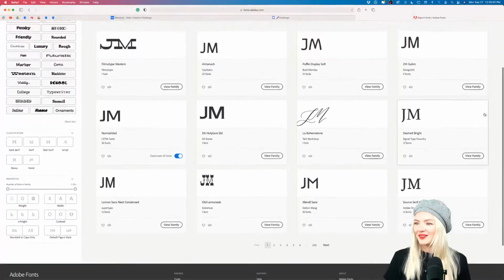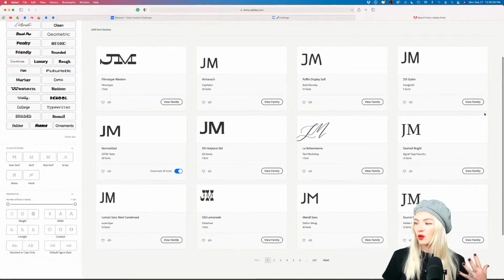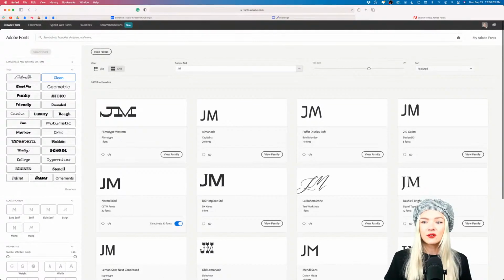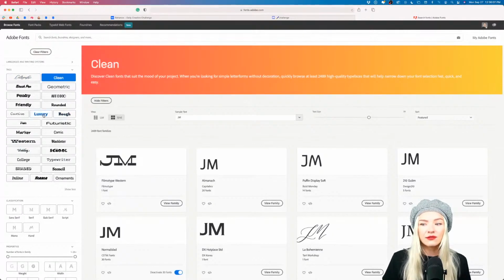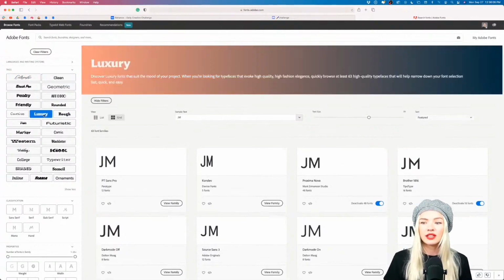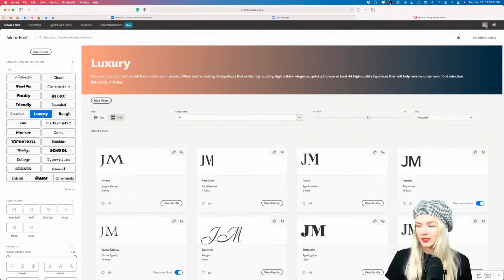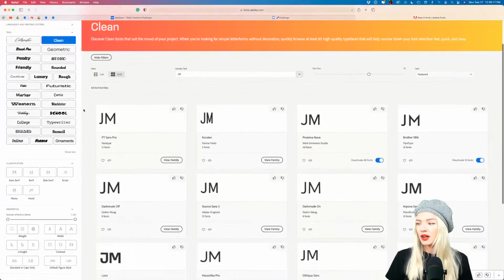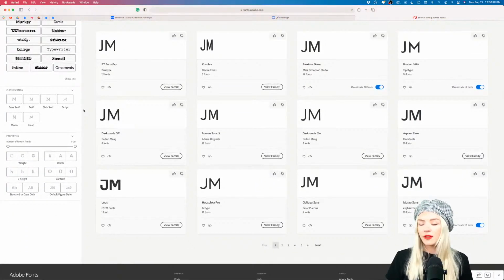All right, so here I can preview my lettermark, right? And we can also select any kind of typography that we want to go with. Do we want to go with a clean font? Do we want to go with a font that looks luxurious? Why not? You can feel free to select the font that you want. For now, I'm going to work with a clean font, and I'm also going to adjust some other things at the bottom here. I'm going to select a width being wide.